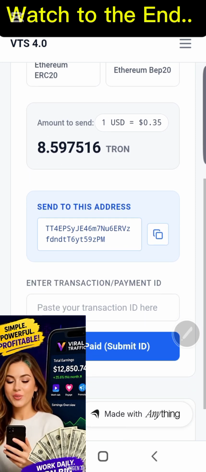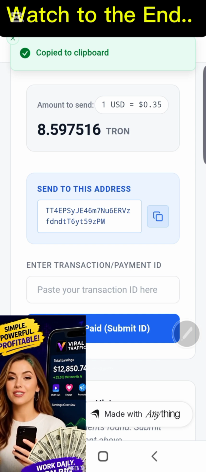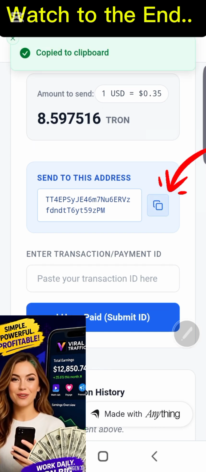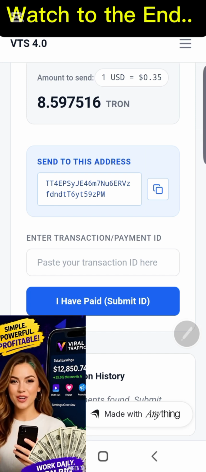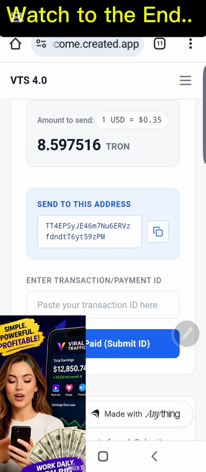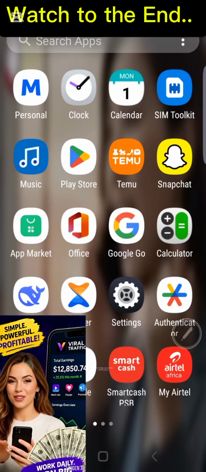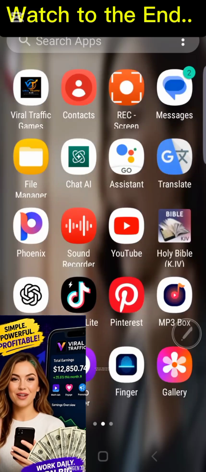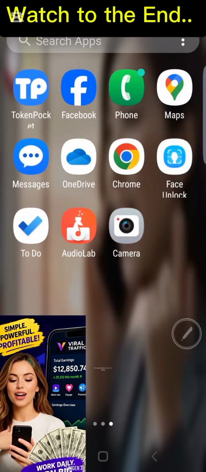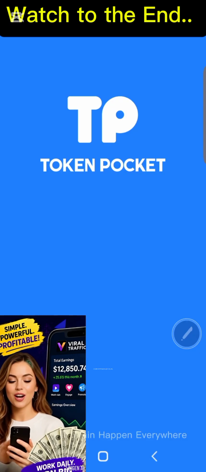I'm going to make payment with Tron. So it says that I have to send 8.599 TRX to this deposit address, so tap here to copy. So right now, if you are making this payment, 8.599, I would advise you send a little above this payment, so that your transaction will be approved without any delay. So I'm going to tap here to copy the address. So right now, I'm going to go to my crypto wallet and make this payment.